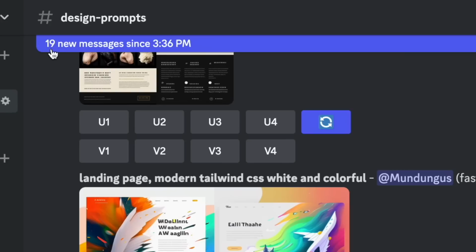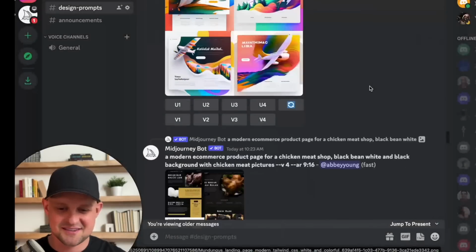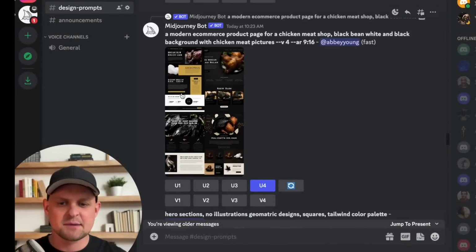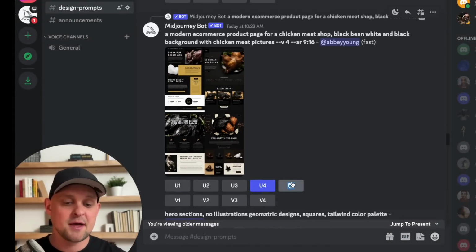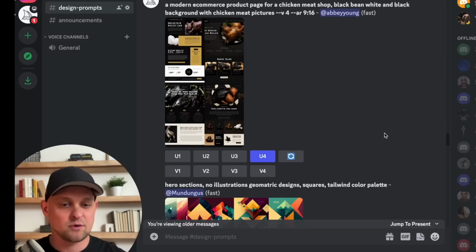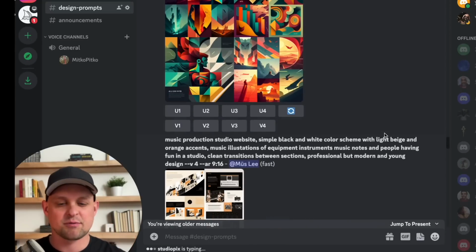You can see just since I started talking, there are 19 new prompts that have been submitted. But check this out, man. You can use different gradients, different styles, different illustration styles. So cool. And you're going to see a lot of the same ones pop up because people are getting different variations, or sometimes people might just rerun it because they don't like the initial designs that they get. And you can just keep doing this over and over again until you get it to the final product that you like.